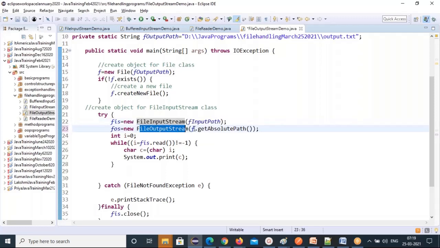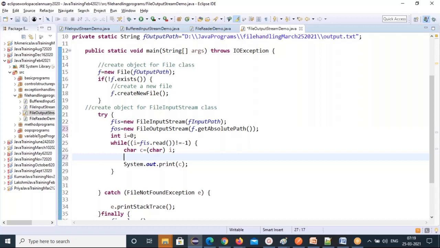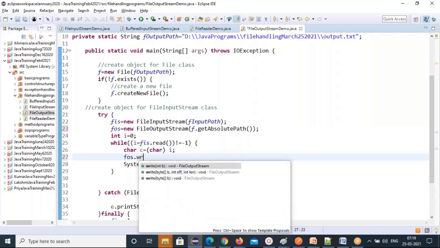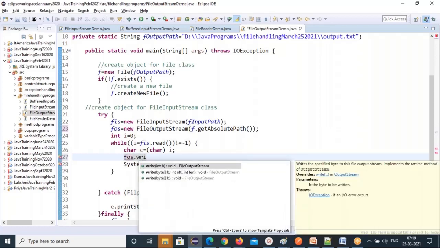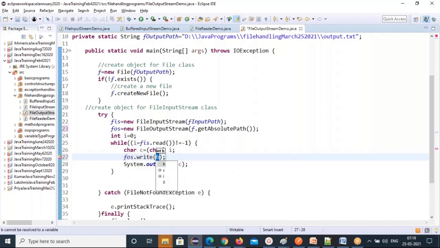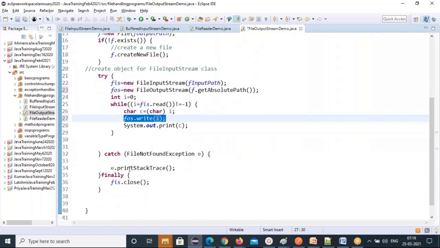File output stream will specify the output file path. Now you are reading first, and then I'm going to write it here. So I'm going to write the FOS dot write method. I can write directly, so I don't want to convert it again into characters. I can write it directly to the files. So this is how to write data to the file.